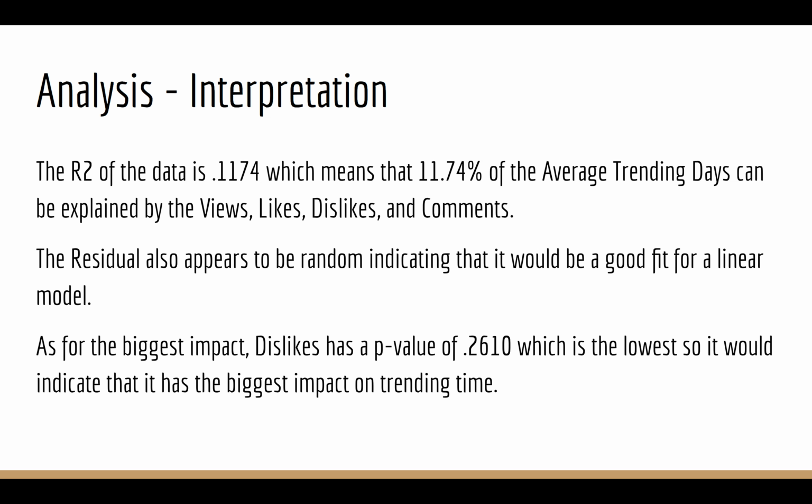The R-squared of the data came out to 0.1174, which means that 11.74% of the average trending days can be explained by the 4 variables. It also appears to be a good fit for a linear model due to the residual being random. As for impact, the dislikes had a p-value of 0.2610, which is the lowest, so it would indicate that it has the biggest impact of the 4 variables.